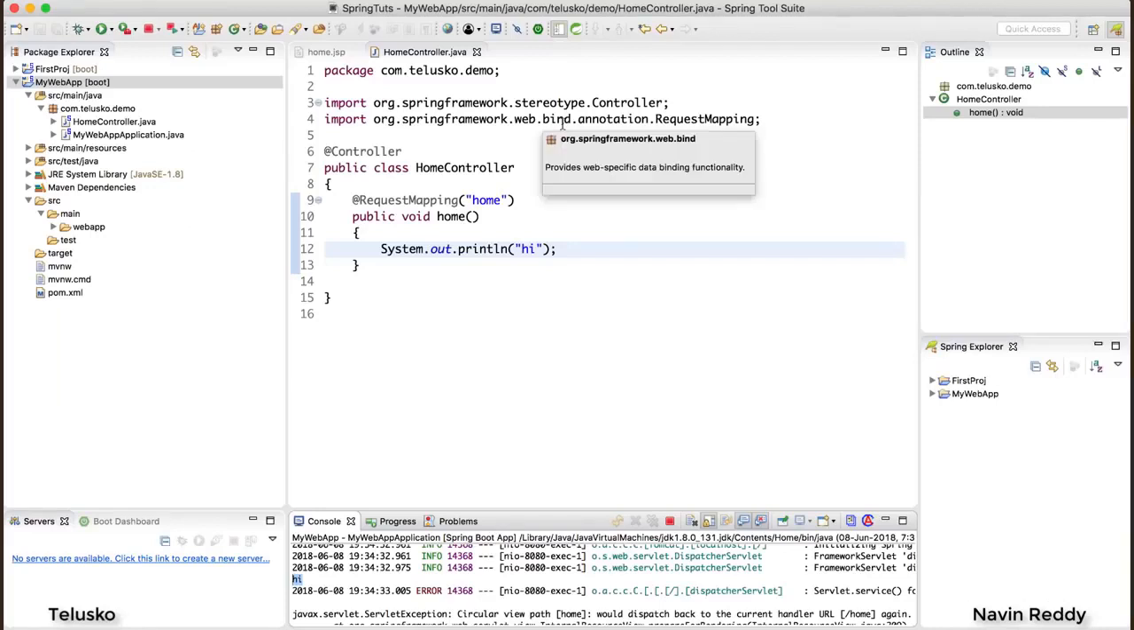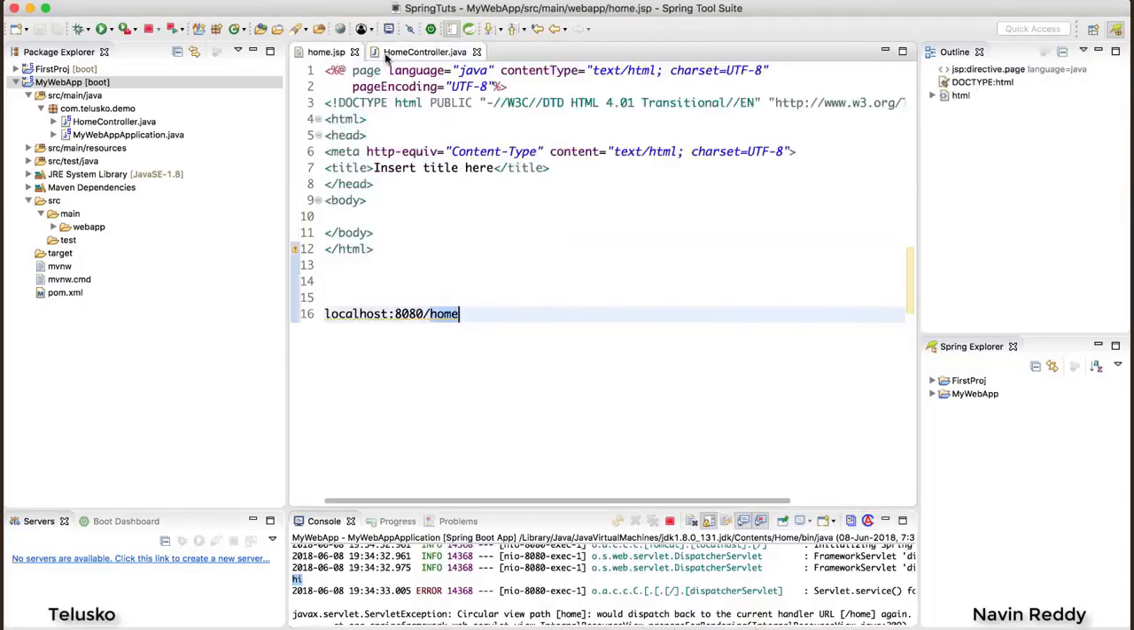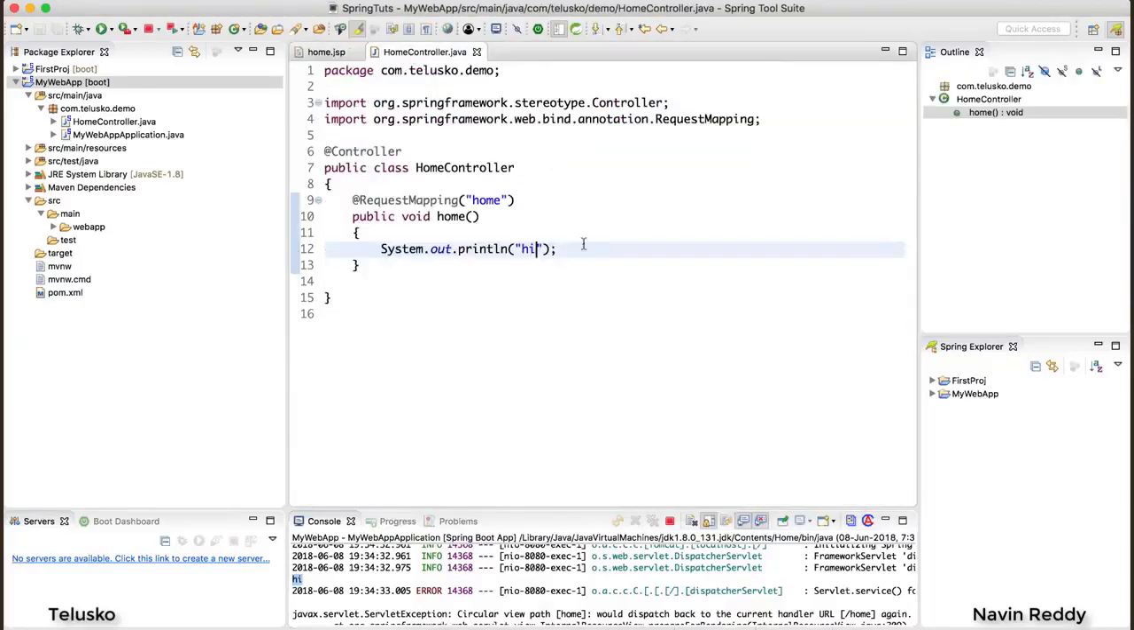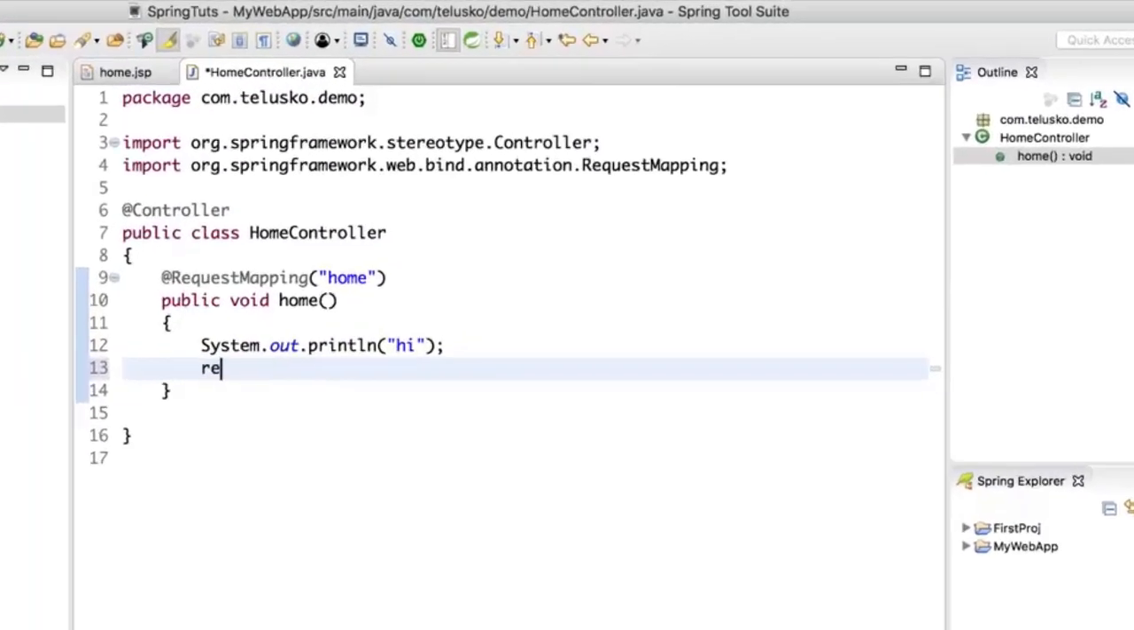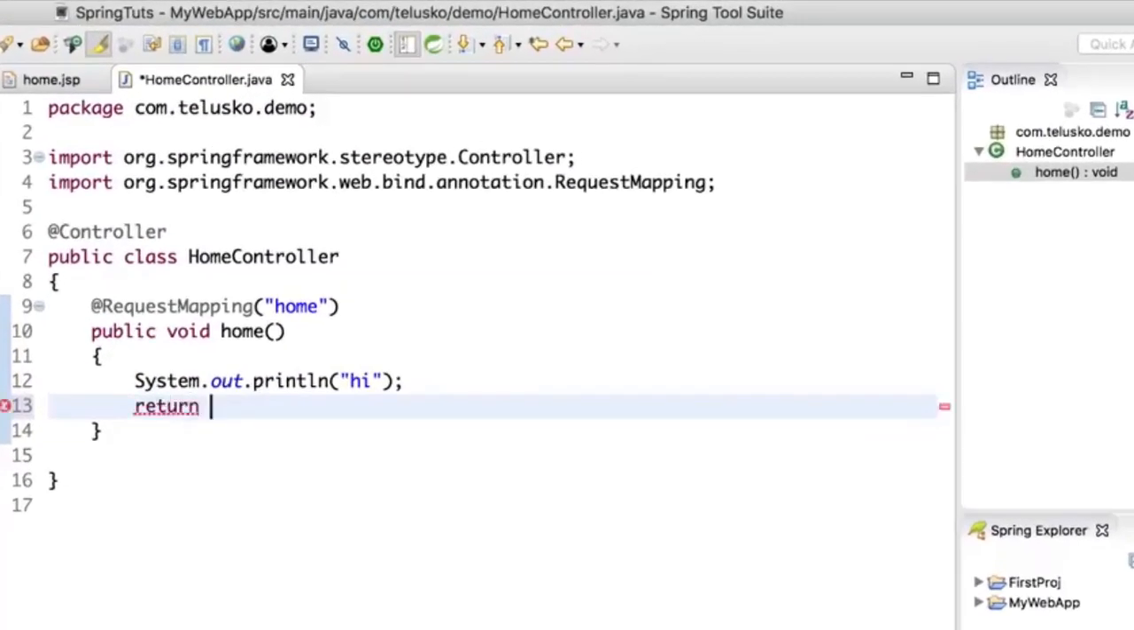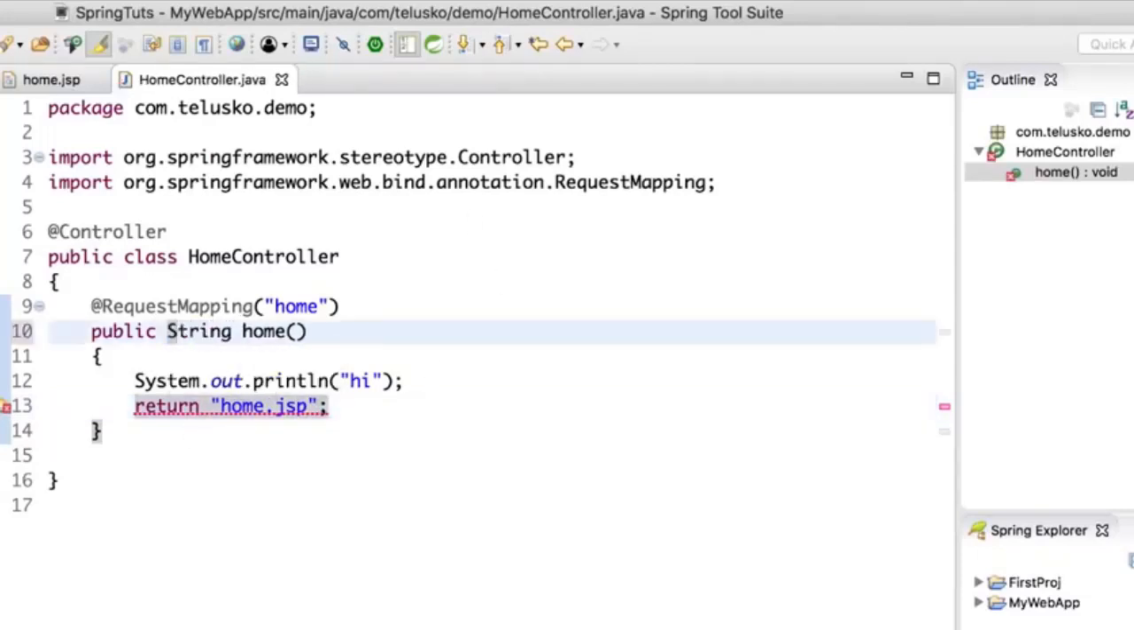But then how do I call a page? That's the second thing we want to mention. How do I call this home.jsp? It's actually very simple. After printing hi, or maybe you can remove that statement, you simply need to mention, hey controller, you are responsible to call this home.jsp page. Simply say return home.jsp. Now since we are returning a string, you will say String, that's it. When you say String return home.jsp, it will call that particular JSP.